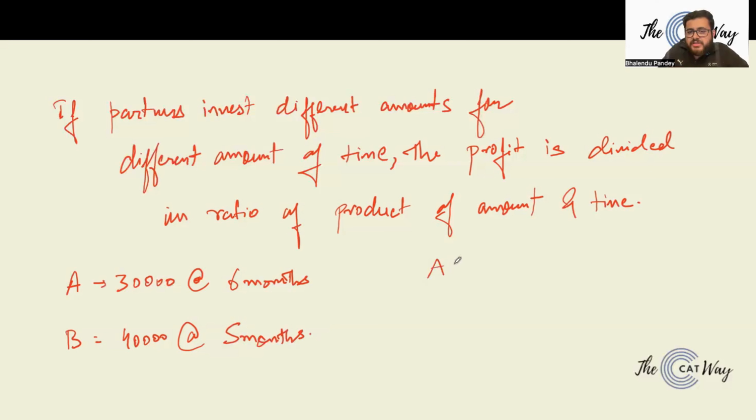So the ratio in which the profit would be divided would be in the ratio of product of amount and time, that is 30,000 multiplied by 6 is to 40,000 multiplied by 5, right? That simply means 4 zeros are gone already. So we are left with 18:20. That simply means 9:10. So the amount would be divided in the ratio of 9:10. Correct? So 9:10 is going to be your correct answer.